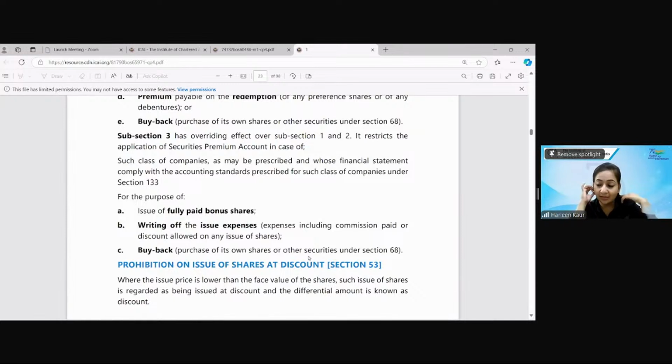It becomes void. The allotment of shares, if you're doing any issuing of shares at discount, it will be held void. You cannot issue the shares at a discount. The company is prohibited. Section 53 talks about only this thing, that the company is prohibited. Very good, although subject to exceptions.